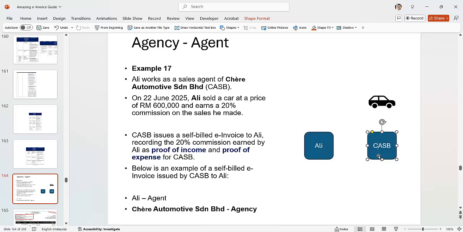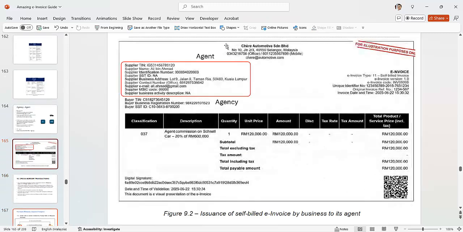So we just recognize this as a proof of earnings by Ali. For Ali, it is the income. For CSP, it is the expenses, right? Because the commission is paid. So in this case, how it works is like this here. E-invoice, supplier is the agent, and the buyer is the agency. Yeah, this is one great example.